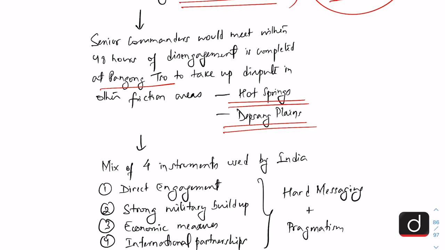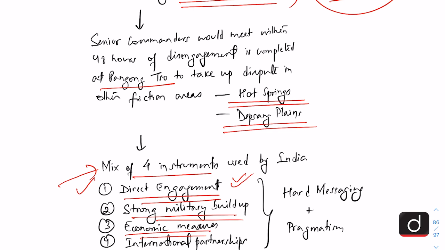India has used a mix of four instruments, which we should know. One is the direct engagement between Indian and Chinese military and diplomats, which has led to this. Second, India also decided to go for a strong military build-up to show China that it cannot browbeat India. Thirdly, India also took economic measures against China and Chinese investment in India.